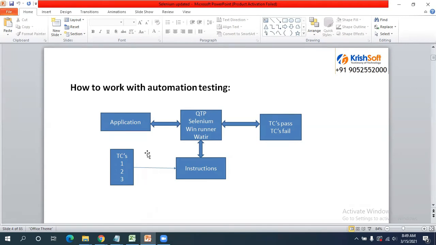And we're going to take one small project with some scenarios, automate them, and develop the framework with this, so that once you understand the framework, everything is very easy for you to understand. Because in the interview, they're going to ask you questions on the real-time framework you developed and how you developed it.